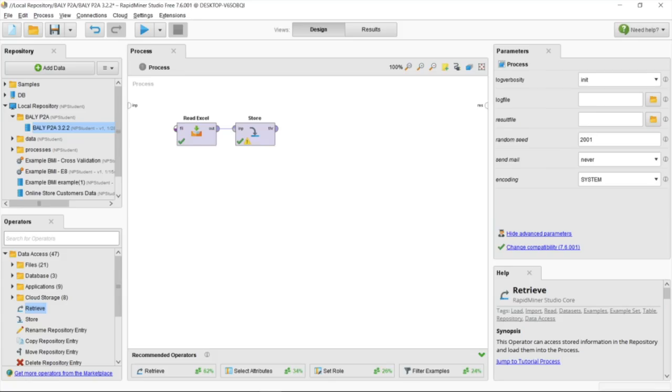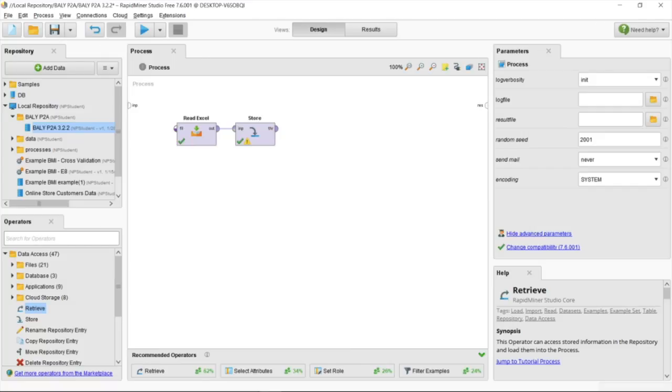For our data understanding, we run RapidMiner. First, we click on new process and blank process. In order to import the given data, we use the Read Excel and Store operators. This is to read and store our data, Singtel customer, into our local repository. We changed the senior citizen column from integer to binomial and further created a folder BALY P2A to save the data under BALY P2A 3.2.